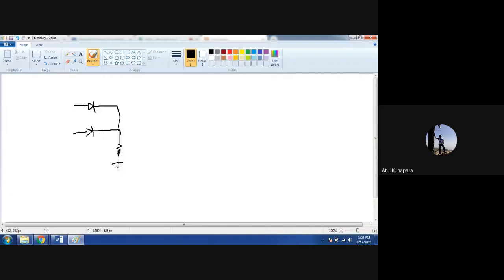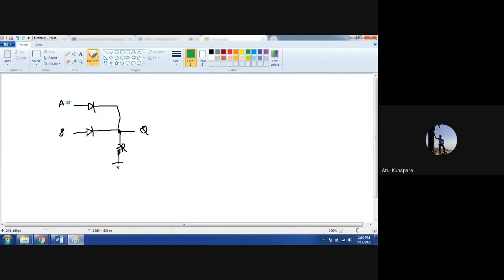This will be a ground, and here is your input A and input B, and from here we will be taking our output Q or Y, whatever you say. This is the resistor. Okay. So now look at here. Let us verify the truth table.